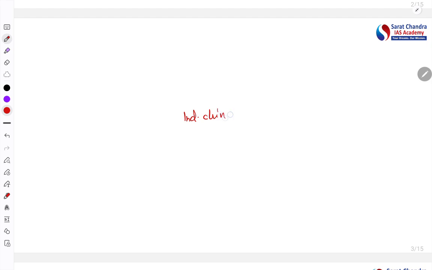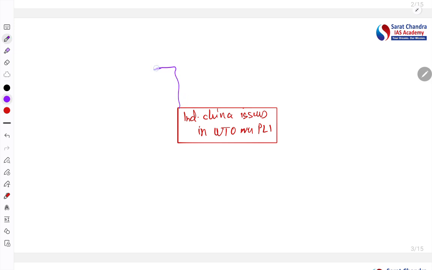India-China issue in WTO over PLI. This is the topic. So the first thing we need to know here is about the PLI scheme. This year UPSC asked a question on this. See, PLI scheme, the full form is the Production Linked Incentive scheme.